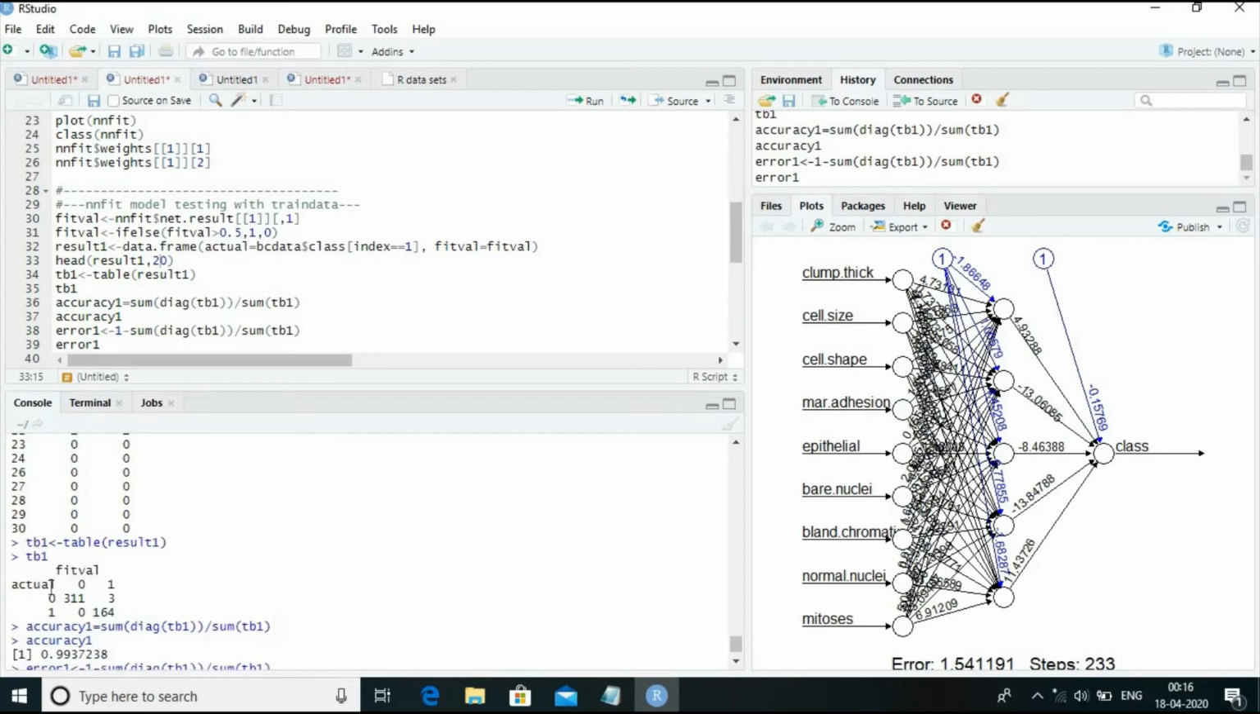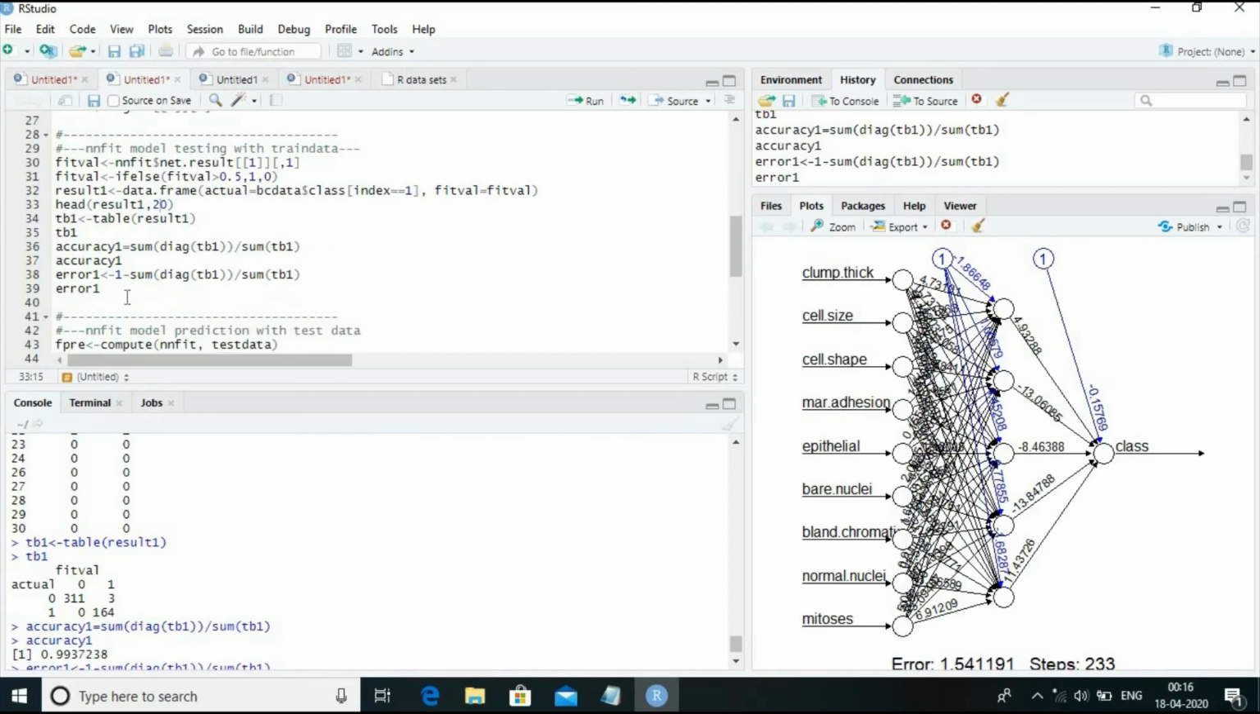This is the table object TB1, and the accuracy is calculated by this function, sum of diagonal of TB1. These two diagonal values are added and divided by the total value. That gives the accuracy. 1 minus accuracy gives the error of this model for the training data, and that is the misclassification for the training data.